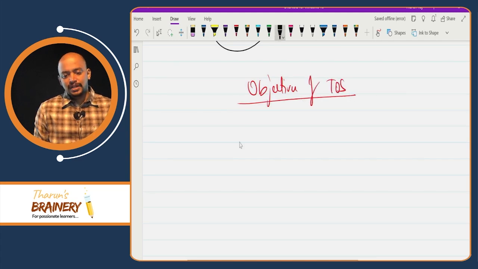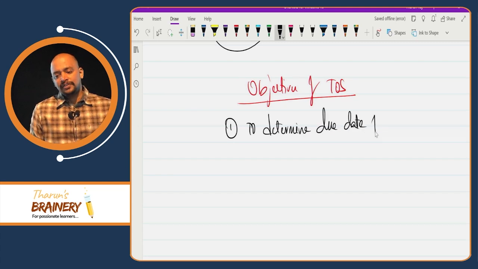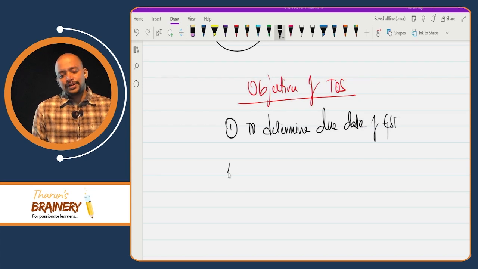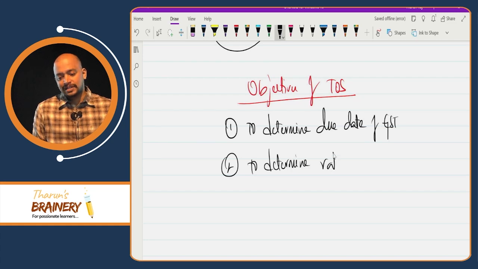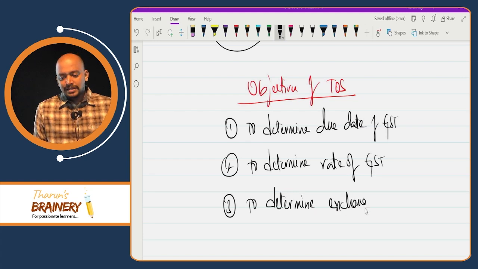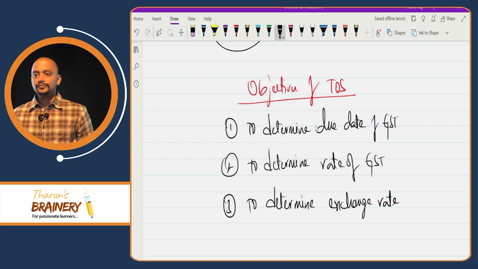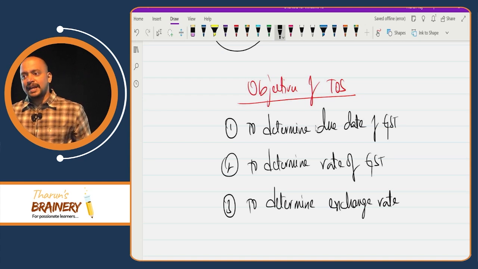So three objectives. Number one, to determine due date of GST. Number two, to determine rate of GST. And number three, to determine exchange rate. So these are the three objectives of time of supply: to determine due date of GST, to determine rate of GST, to determine exchange rate.